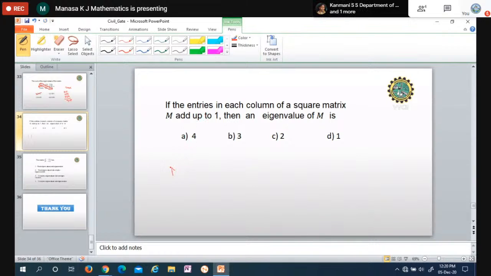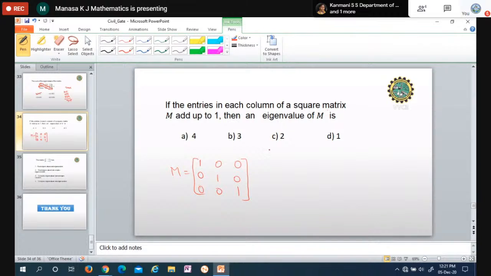I'll take it as matrix M. If the entries in each column add up to 1, so when you add the elements of that square matrix column, sum must be equal to 1. So it is nothing but, of course, identity matrix. So 1, 0, 0. This is the first column. You add the elements 1 plus 0 plus 0, so sum is equal to 1. Take the next column, it is 0, 1, 0. So sum is 1. Last one 0, 0, 1. Sum is 1.